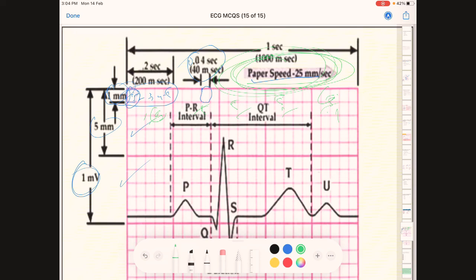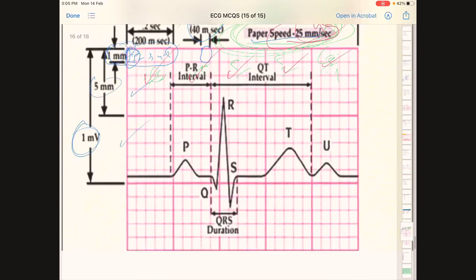That's how the paper speed of an ECG is 25 mm per second. This is a very commonly asked, very important question. What is the paper speed of an ECG? 25 mm per second, that means 5 large squares per second.